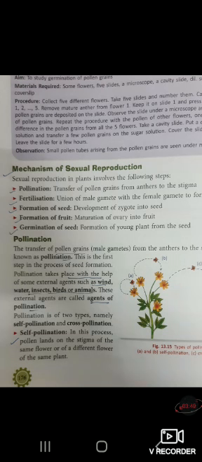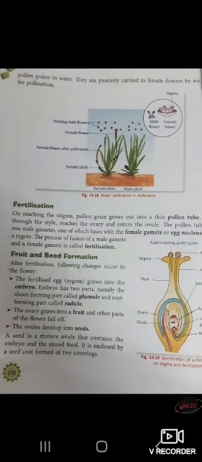Cross-pollination. In this process pollen lands on the stigma of a flower born on a different plant of the same kind. In cross-pollination the flower is different, and self-pollination always happens within the same plant. And what can the agents be? Insects, animals, wind, water. By the help of insects, wind, animals and water, the main agents help to pollinate. So that process is under pollination.